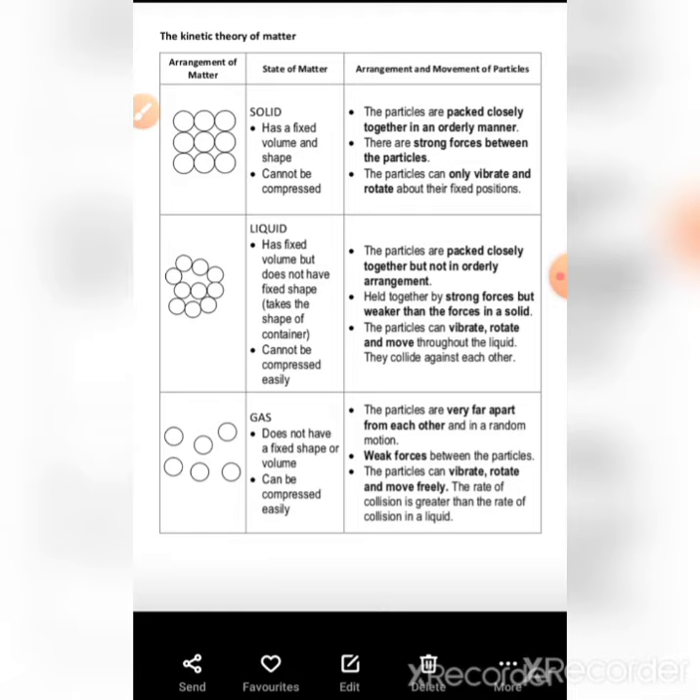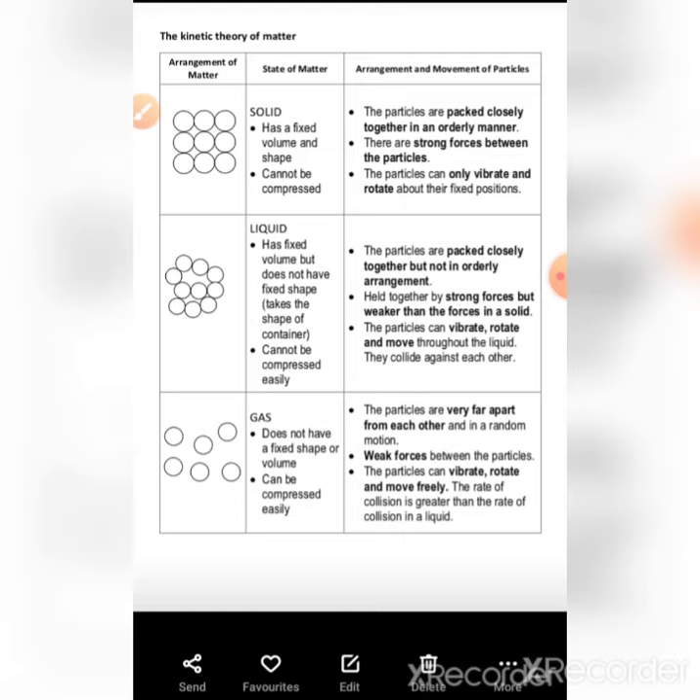So among these three states, in the solid state, the randomness or movement of particles is nearly negligible. In liquid, movement of particles is greater than in solid, and they can move in the whole of the liquid. But gas is completely free because there is no force of attraction between the molecules of the gaseous particles.